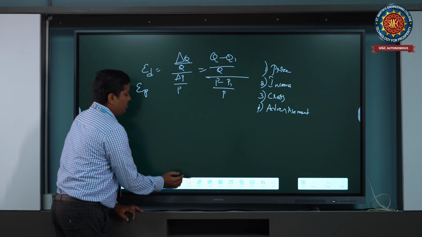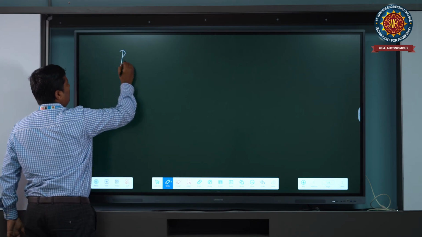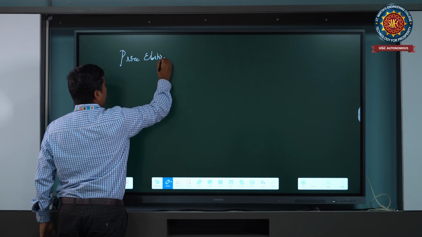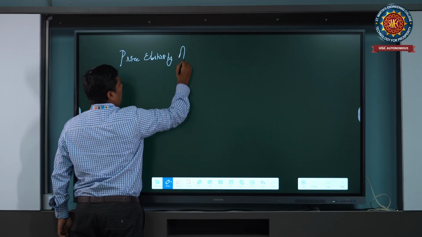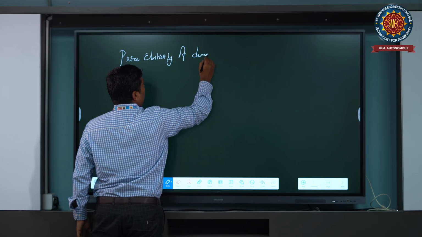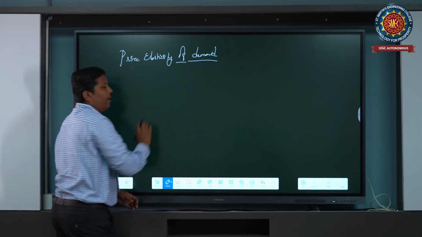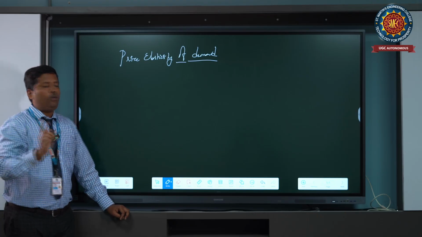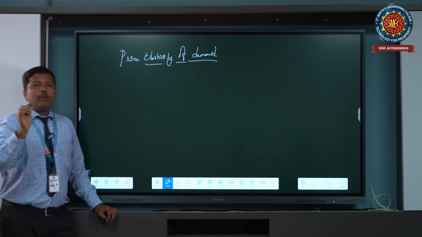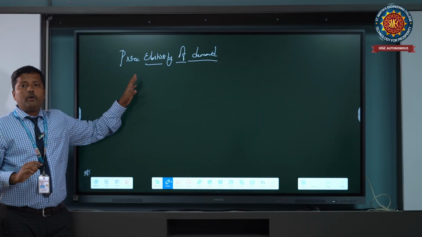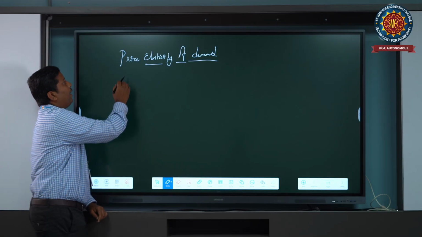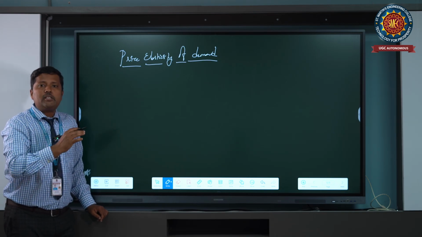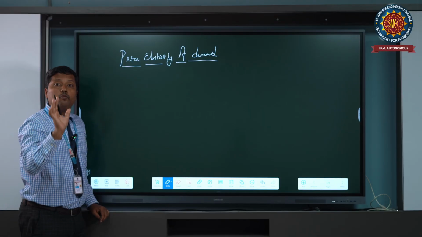Okay? So just let me tell you, in price elasticity of demand. So what is price elasticity of demand? It is nothing but proportionate change in quantity demanded of a commodity by proportionate change in price of the commodity. That is called price elasticity of demand. In this price elasticity of demand, there are again 5 categories.